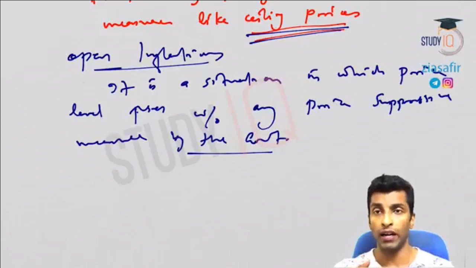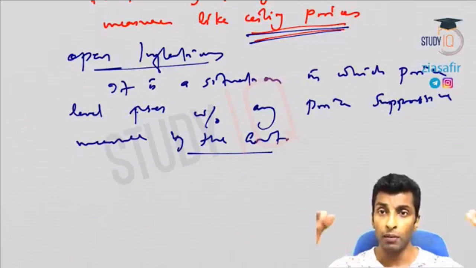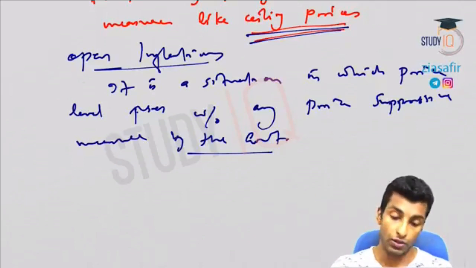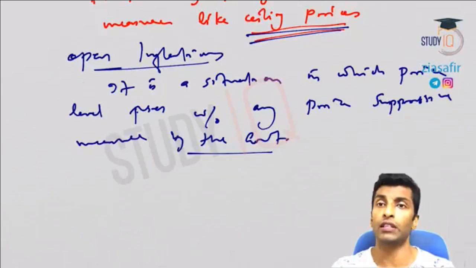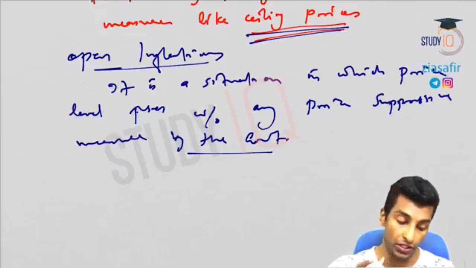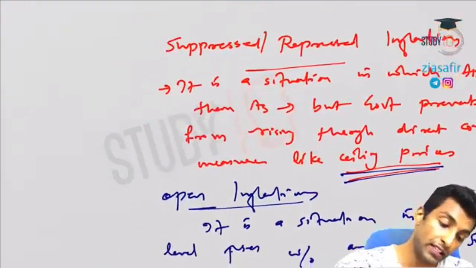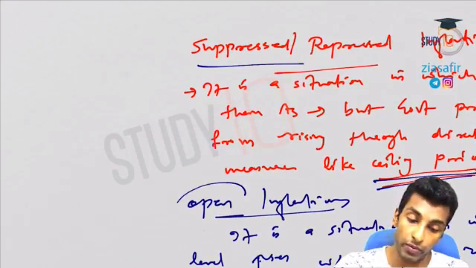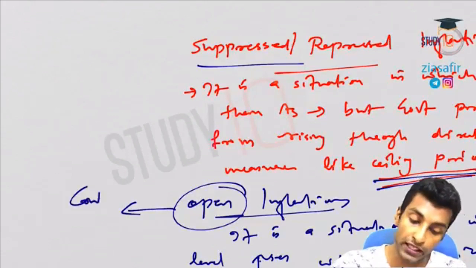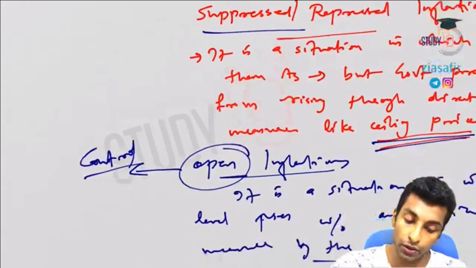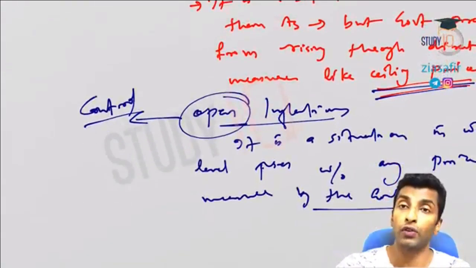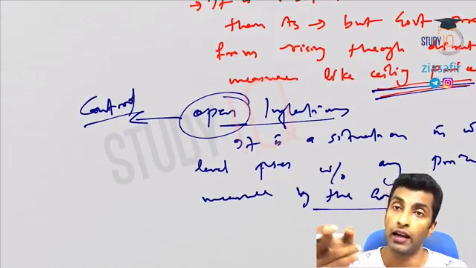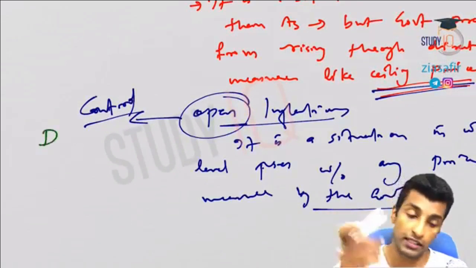There is aggregate demand, there is aggregate supply. This demand is more than the supply, so prices will go up, but the government is not suppressing or repressing it. So when we talk about inflation, we generally talk about open inflation. See, inflation suppression and controlling inflation are different. Don't be confused. When this open inflation is there, what will you do? You will try to control. How will you control? You will use monetary policy measures, fiscal policy measures and supply side measures.